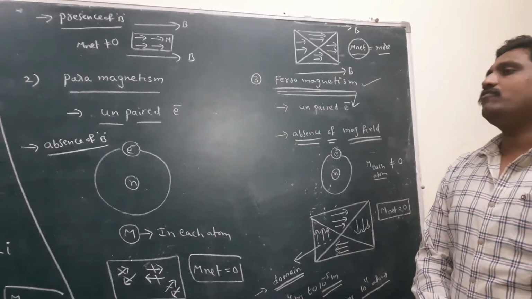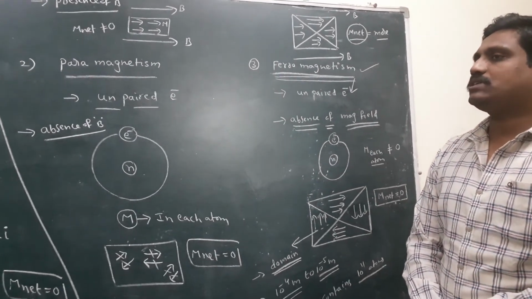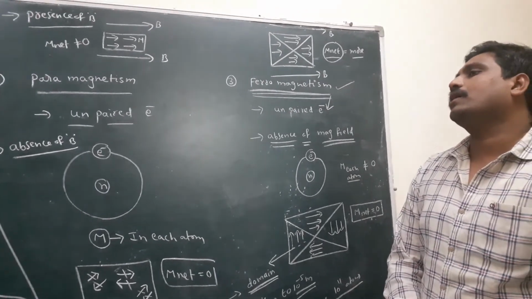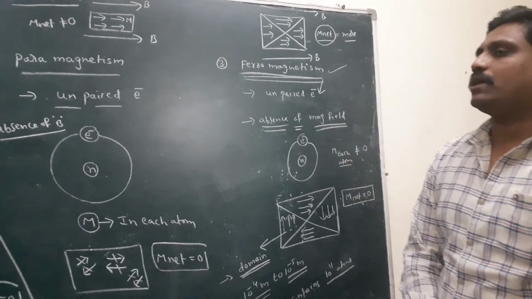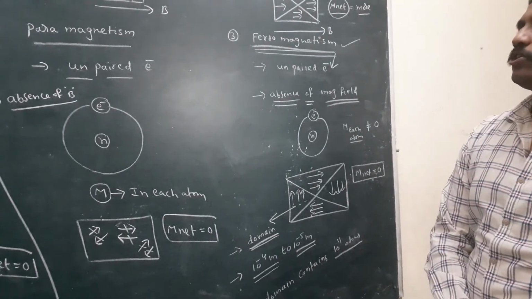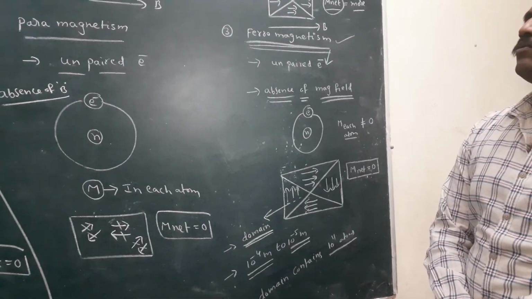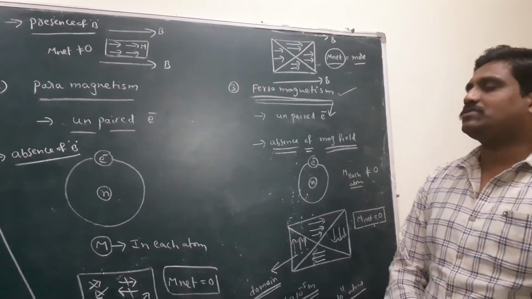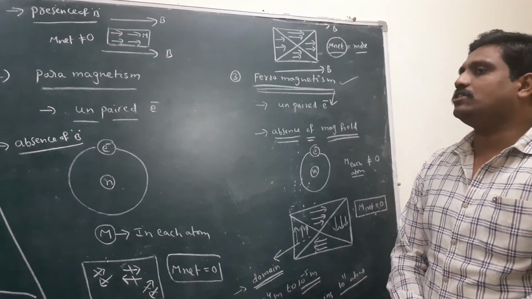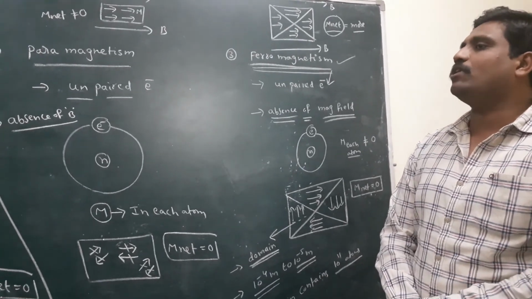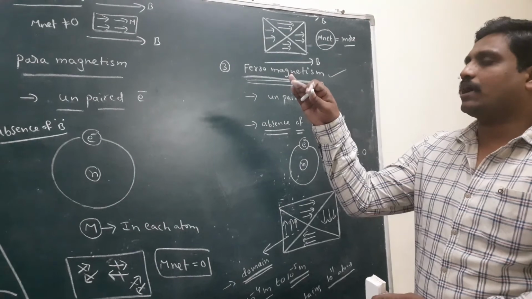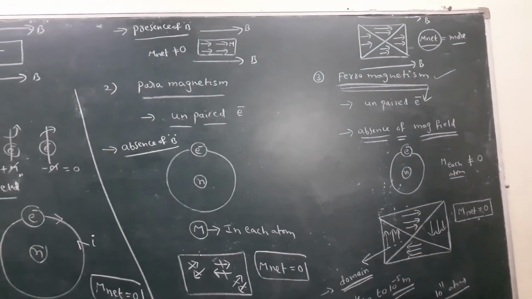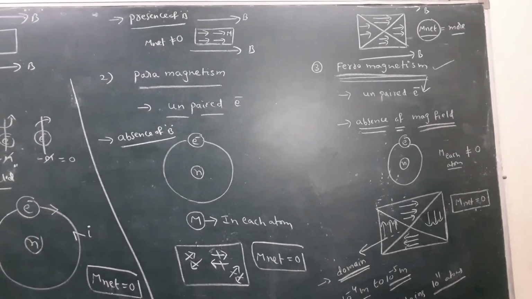In the presence of a magnetic field, a net magnetic moment is present in the diamagnetic substance. A paramagnetic substance has unpaired electrons, so the magnetic moment of each atom is present, but the magnetic moment of the substance becomes zero because these magnetic moments are randomly oriented. Upper magnetic moments and lower magnetic moments cancel, so the net magnetic moment is zero in the absence of a magnetic field.